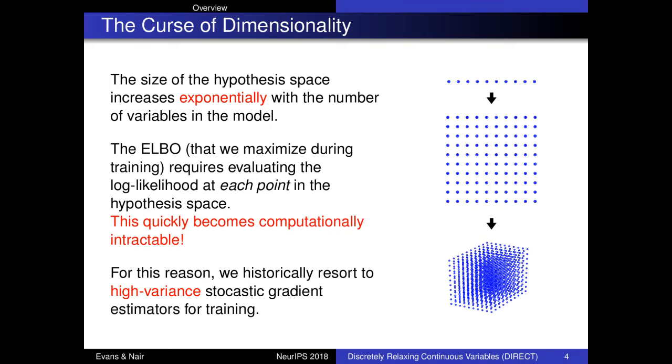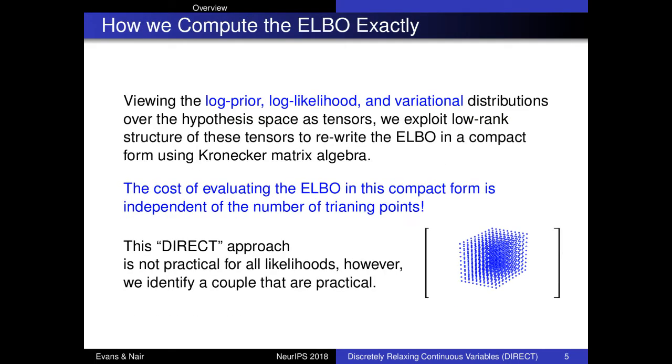The evidence lower bound, or ELBO, requires evaluating the model's log likelihood at every single one of these points in the hypothesis space. Of course, this quickly becomes intractable, and so historically the ELBO is approximated by a stochastic estimator, and available estimators for discrete models often leave the optimization process swamped in extremely high variance gradient estimates. On the other hand, we demonstrate how the ELBO can be computed efficiently and exactly.